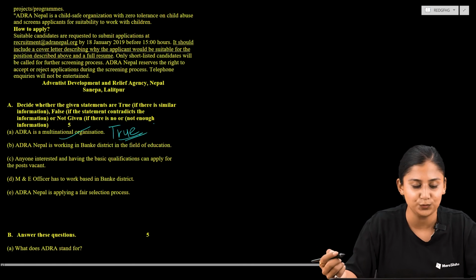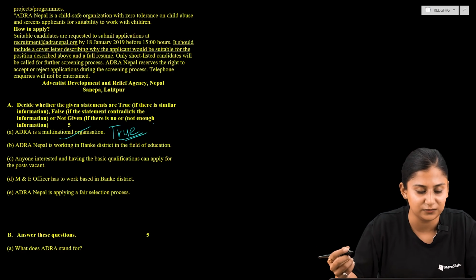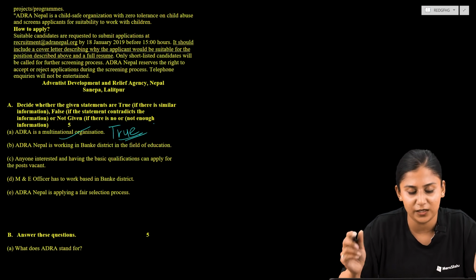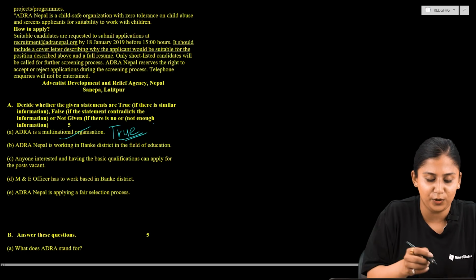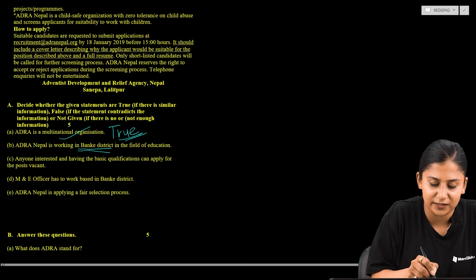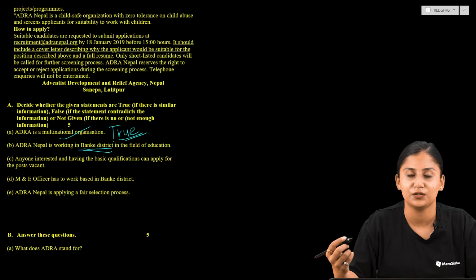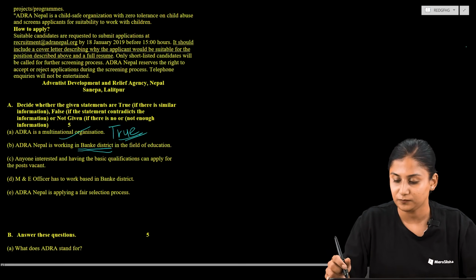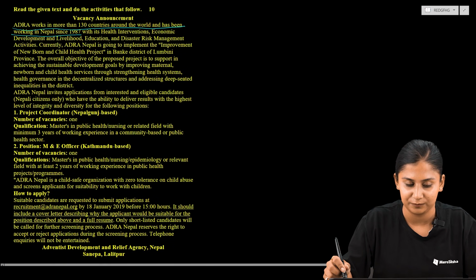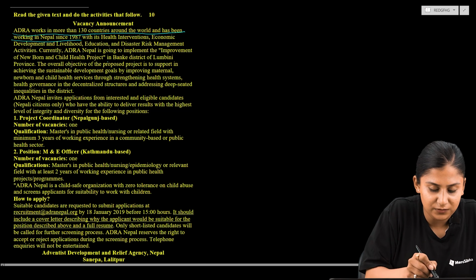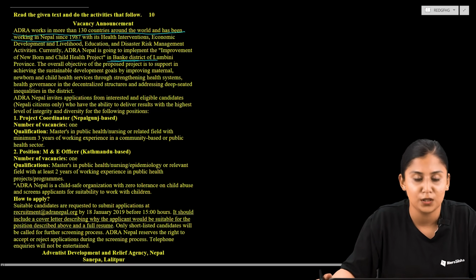Now let us move to another statement, which reads, ADRA Nepal is working in Banke district in the field of education. Again let us mark the keyword over here. Let us mark Banke district as a keyword, and then let us find out whether ADRA Nepal works in Banke district in the field of education or not. Let us move up in our passage. Did you get where the Banke district is? So here is the Banke district, and let us go through the sentence.